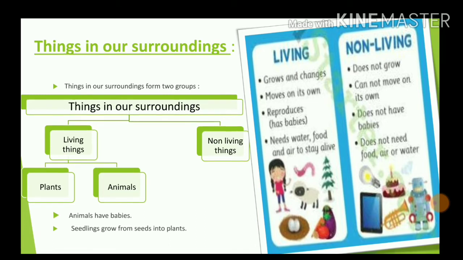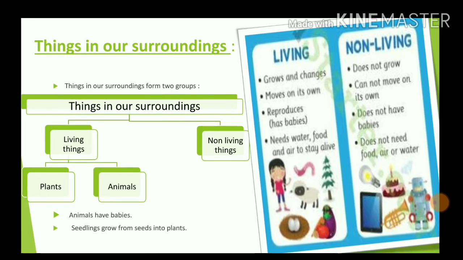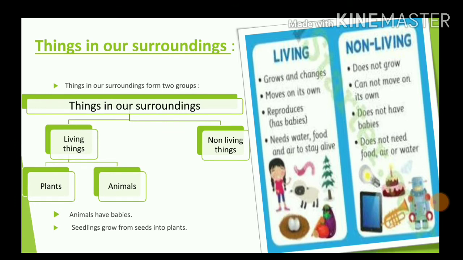Whereas non-living things do not grow. They cannot move on their own. They do not have any babies. They do not need food, air or water. Now you must be wondering, how come plants are living things? Because a plant grows continuously. If you see a bud, it blooms and its petals also grow. This shows that a plant is a living thing.